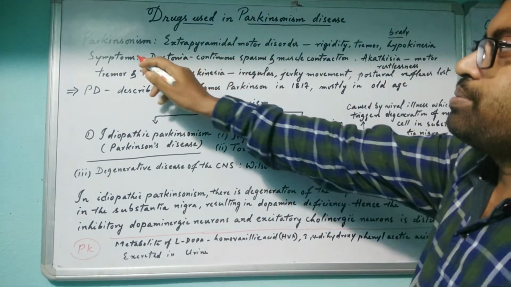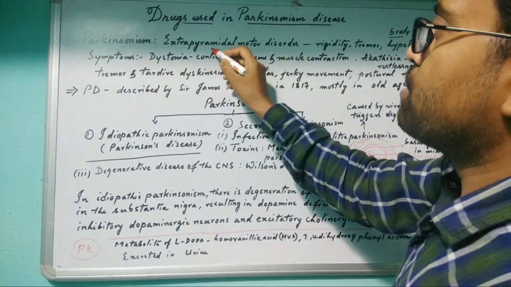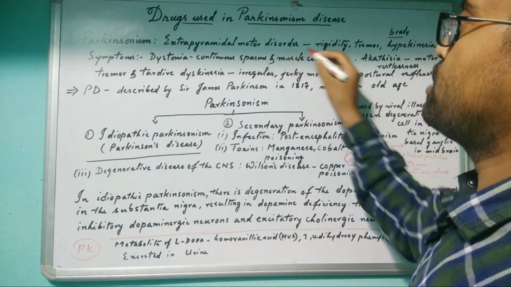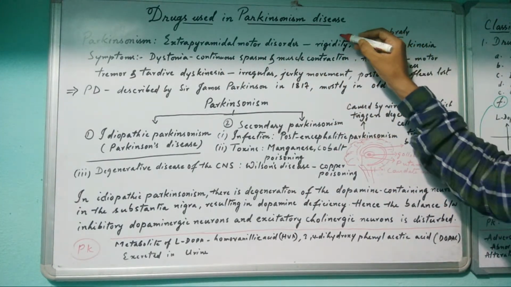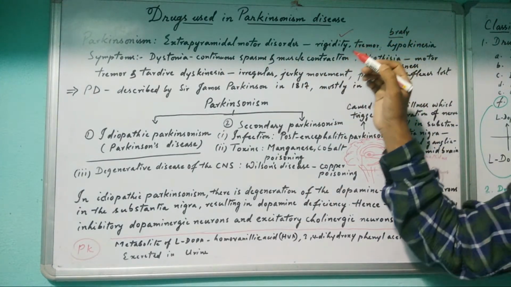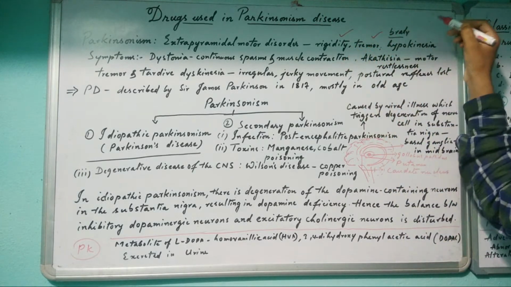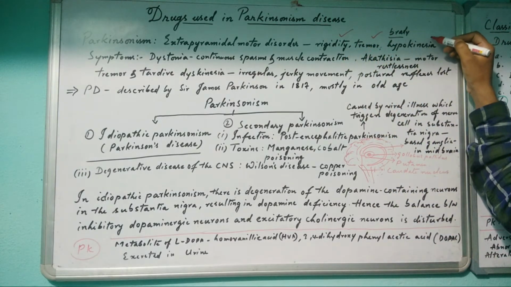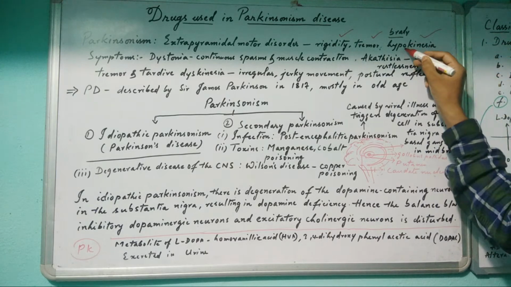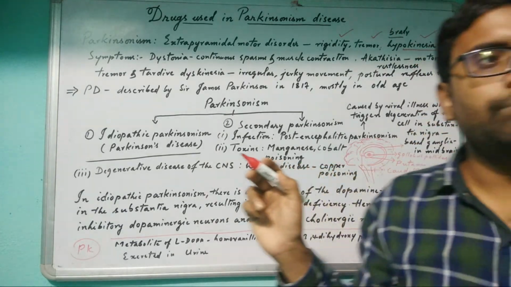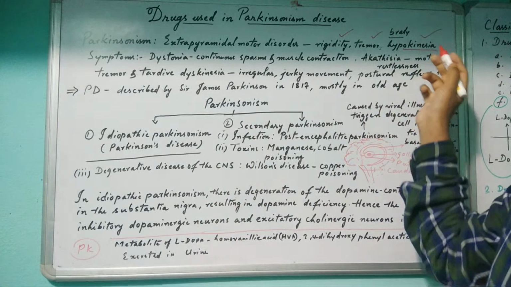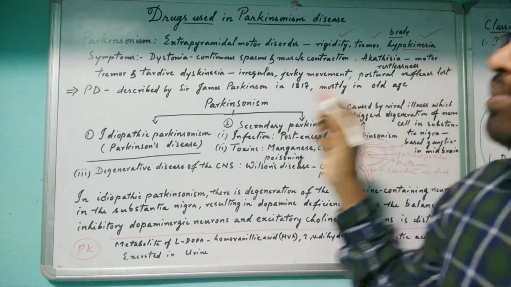So Parkinsonism is nothing but an extrapyramidal motor disorder which causes rigidity, stiffness and tremor, and bradykinesia or hypokinesia, meaning lack of movement or slow movement.